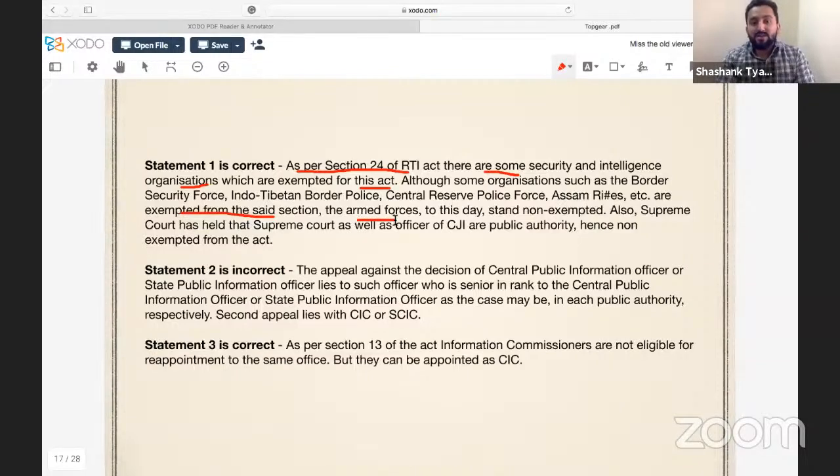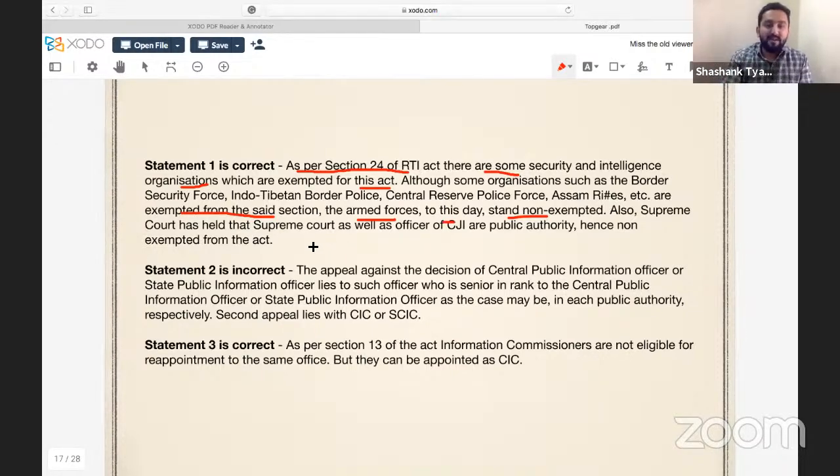The armed forces to this day stand non-exempted. Also, the Supreme Court has held that the Supreme Court as well as the office of CJI are public authorities, hence non-exempted from the Act. So remember this: only some functions related to security and intelligence are exempted.